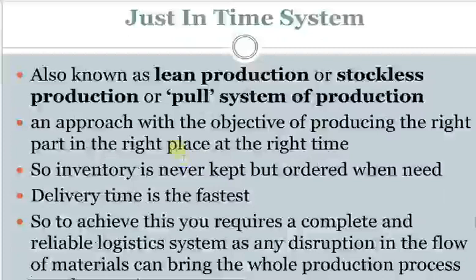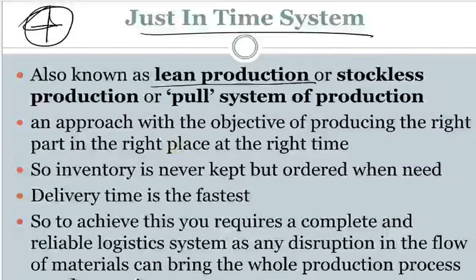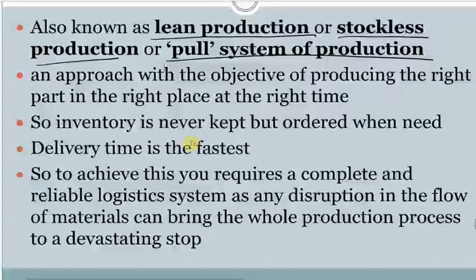So let us finish up with just-in-time as the fourth system of control. Just-in-time is also known as lean production or stockless production or pull system of production. With this approach, the objective is producing the right parts at the right place at the right time.